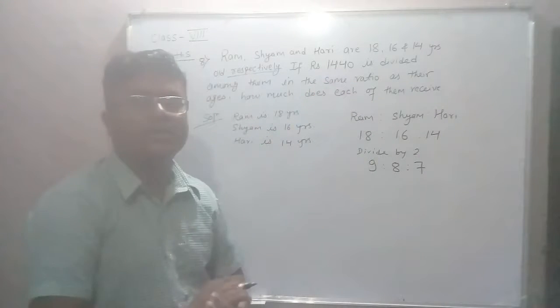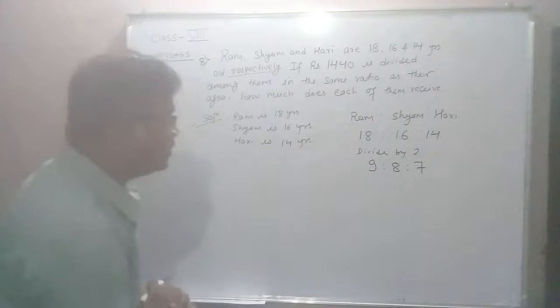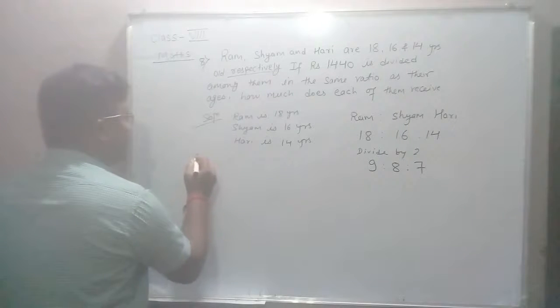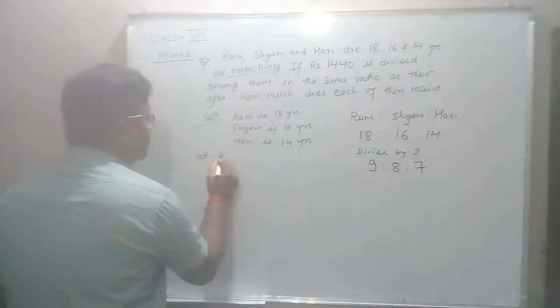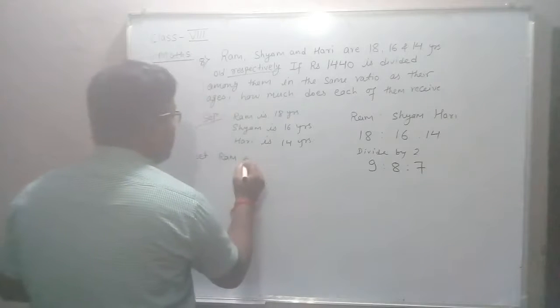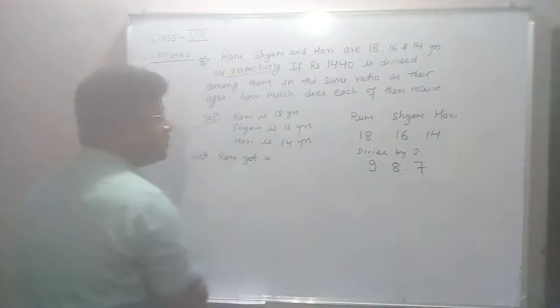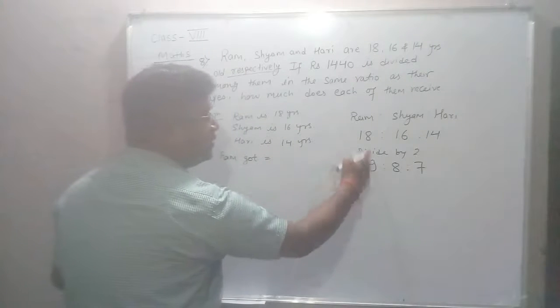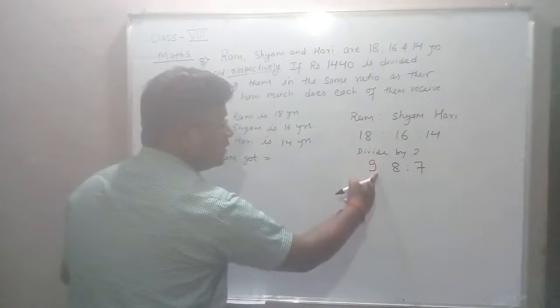In this ratio we are going to divide the rupees 1440. So let Ram get 9x rupees, since in place of Ram we have the ratio 9.